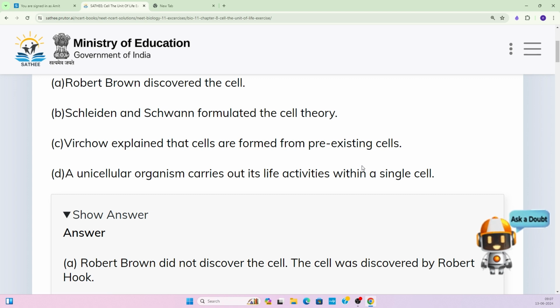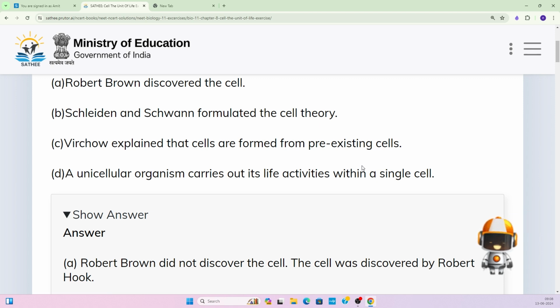So all the life activities, whether it is nutrition, excretion, respiration, and if it is a plant cell, then photosynthesis, all the metabolic activities, all the life processes in a single cell organism, right? It is occurring inside the cell only. So the statement a unicellular organism carries out its life activities within a single cell is also an absolutely correct statement.